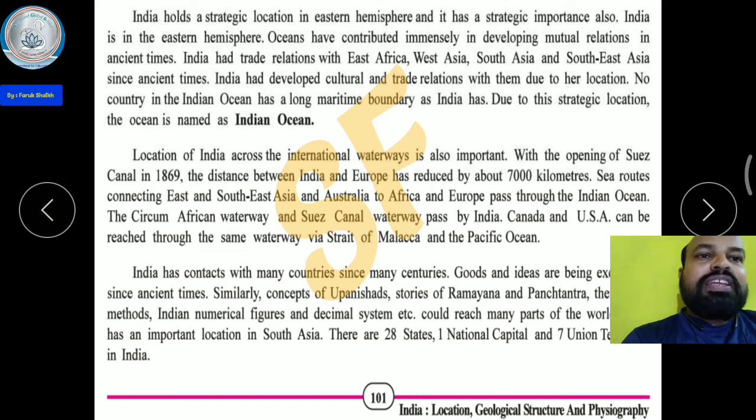the distance between India and Europe was reduced by about 7,000 kilometers.